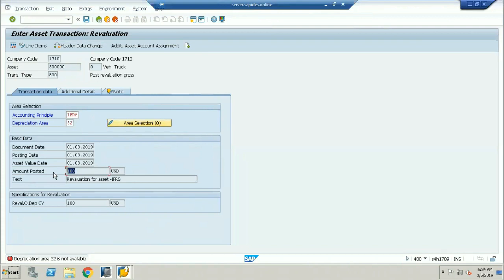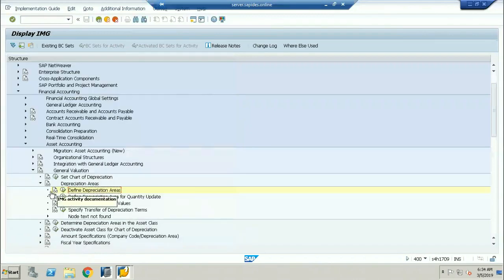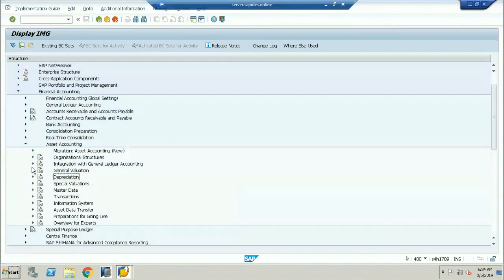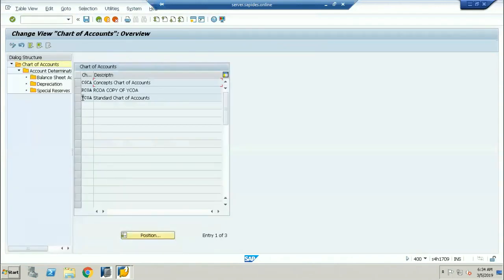But for this, we need to maintain some GL accounts, right? Yes, you are absolutely right. The revaluation accounts have to be maintained here. The postings should not go to the normal APC account. We are not supposed to post to the normal APC account.